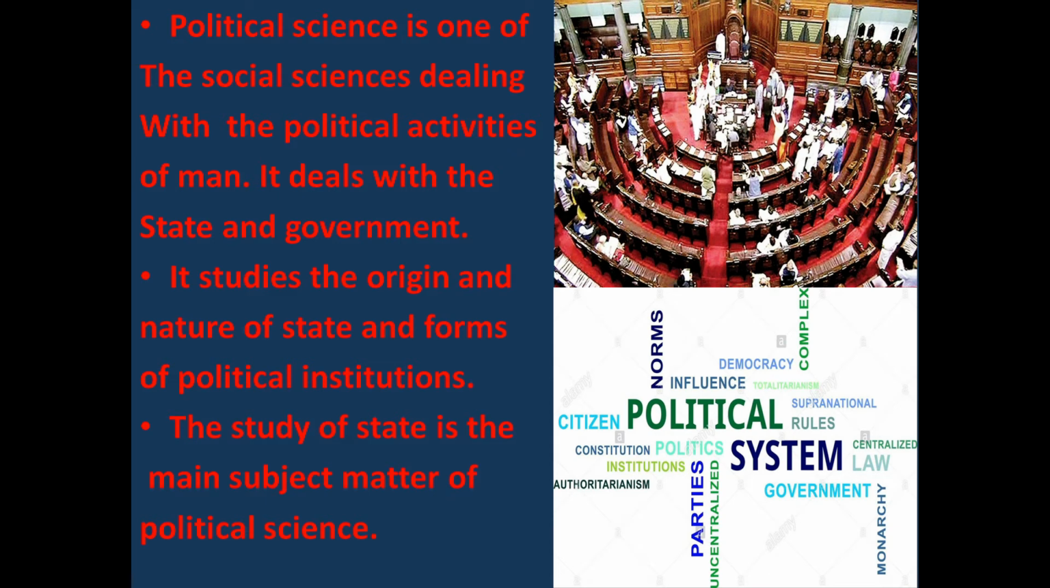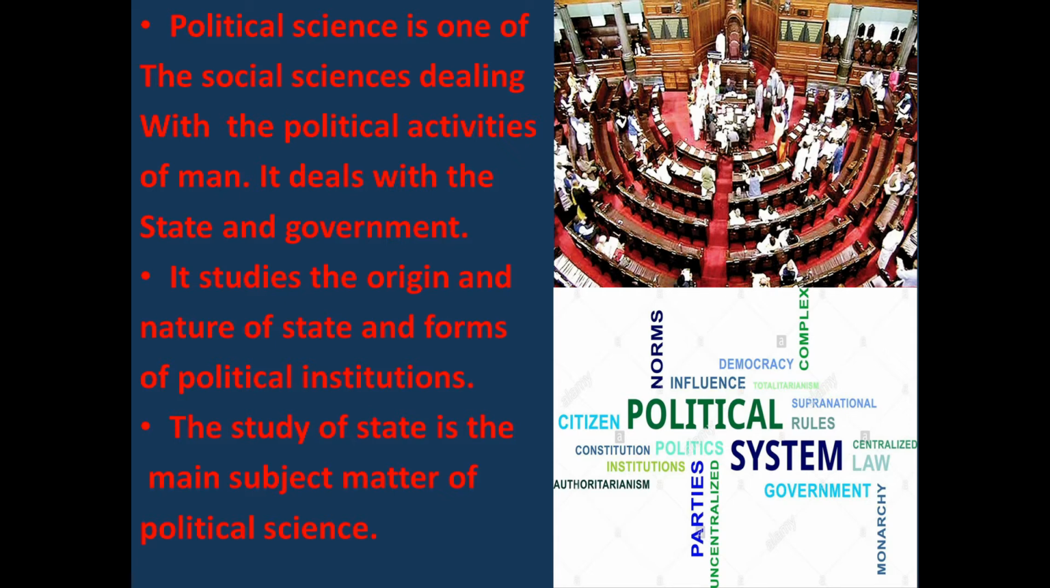Political science is one of the social sciences dealing with the political activities of man. In political science, we learn about the political activities of man. Not only that, it deals with the state and government. It gives us information about the state and government. It studies the origin and nature of state and forms of political institutions. The study of state is the main subject matter of political science.